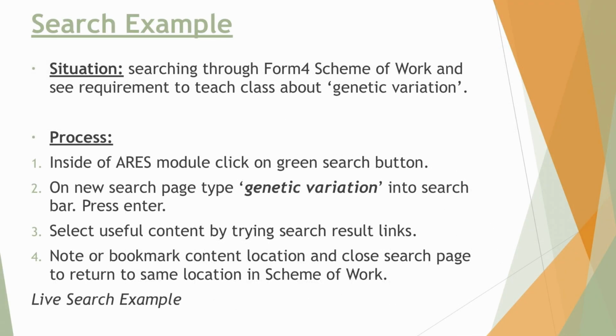So at this point, we are going to do a live example of a search, how to use the search function. Scroll to the home page, then click on the search on ARES button, the green button on the top right of your screen. Once you click on it, let's take a topic that is in Form 4 in biology, genetic variation. So you just type in genetic variation and tap enter. Then you will see a list of results on this particular topic.